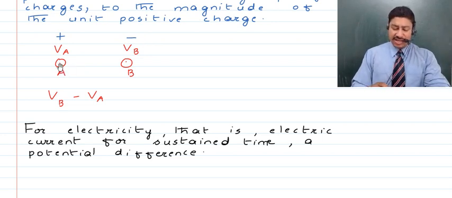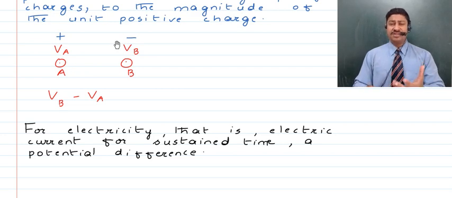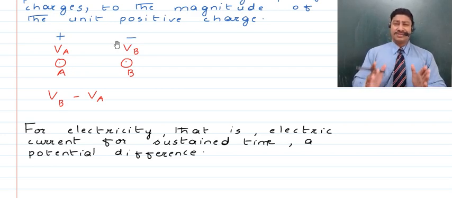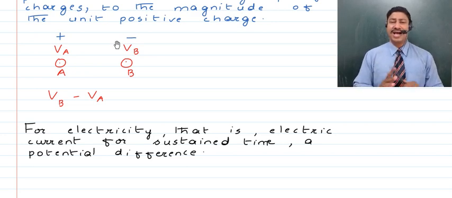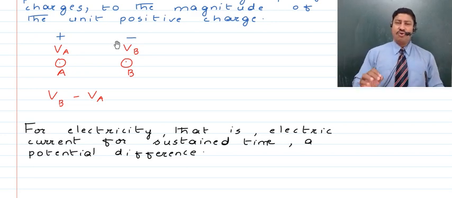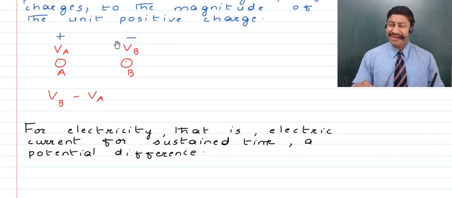the direction of the conventional current will be from the higher potential to the lower potential. In order to have this you require to have some potential difference between the terminals, so that for a sustained period of time there is electric current, which actually is known as electricity. So I'm sure all of this that I told you is very well clear and you've understood what electric potential is. Our next lecture will make electricity more clear for you.